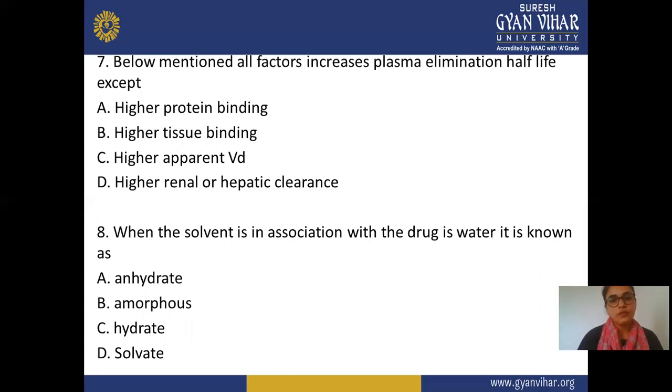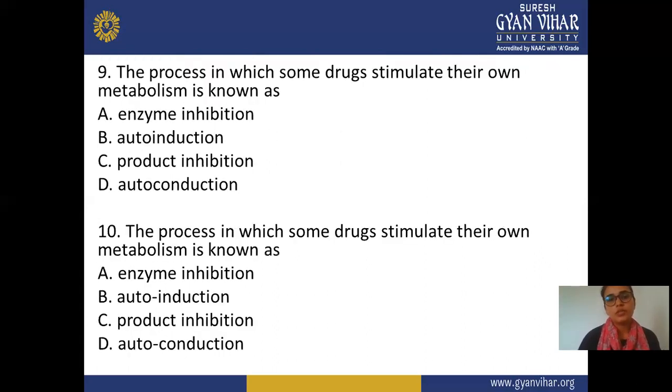In the eighth question, when the solvent is associated with the drug as water, it is known as A, anhydrous, B, amorphous, C, hydrate, and D, solvent. In the ninth question, the process in which some drugs stimulate their own metabolism is known as A, enzyme inhibition, B, autoinduction, C, product inhibition, D, autoconduction. The same question appears in the tenth. So these are the 10 questions related to this topic. You can answer easily after completing this topic.